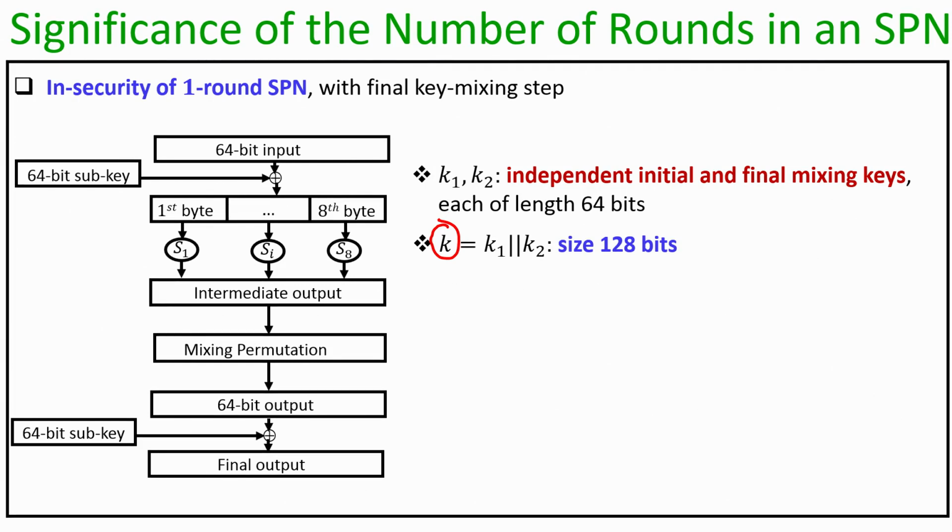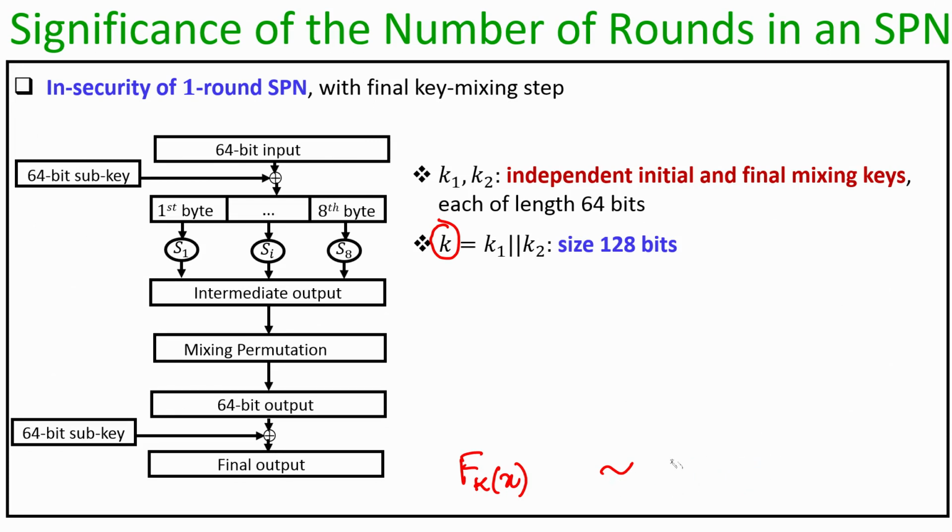So, we will consider the resultant Fk(x) to be secure if the complexity of recovering the unknown key is of order 2 to the power 128, because by just doing 2 to the power 128 computation, the adversary can recover the unknown key if it has an x comma y pair, where y is the outcome of x with respect to that unknown key k.